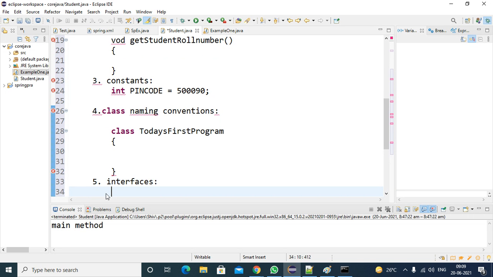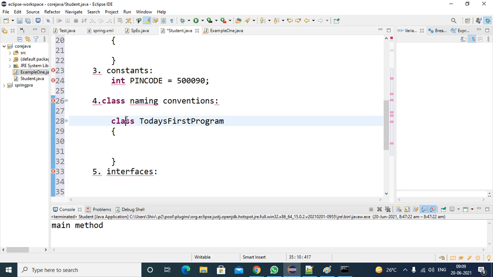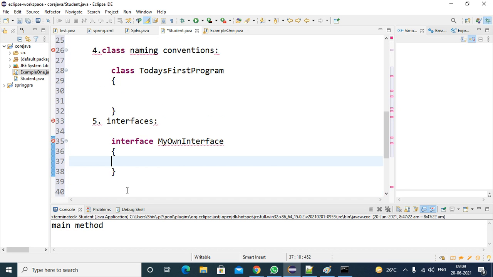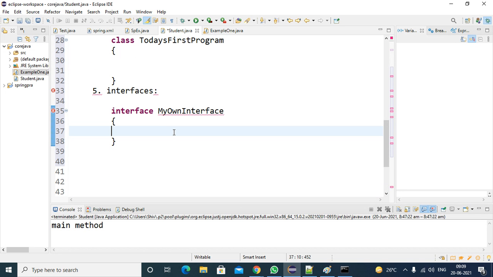For interfaces, you will change the keyword. Here the class keyword is there, so you will use the interface keyword, and then give the interface name. The interface name is MyOwnInterface. What naming conventions am I following? I have three words: my, own, interface. My starts with a capital letter, own starts with a capital letter, and interface also starts with a capital letter. So, MyOwnInterface.